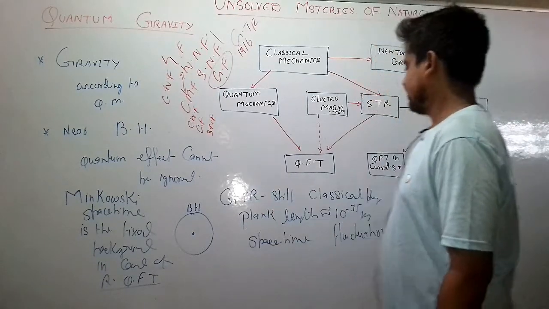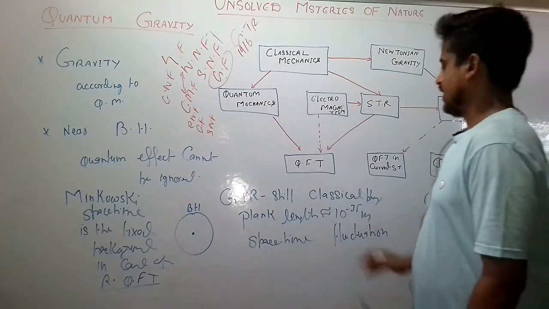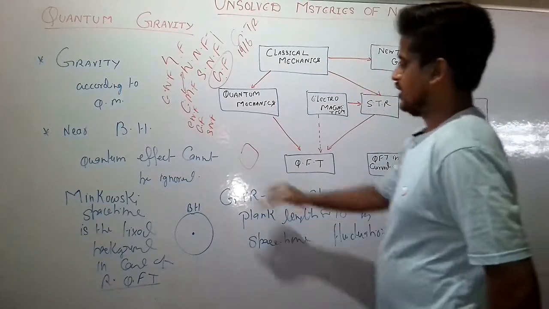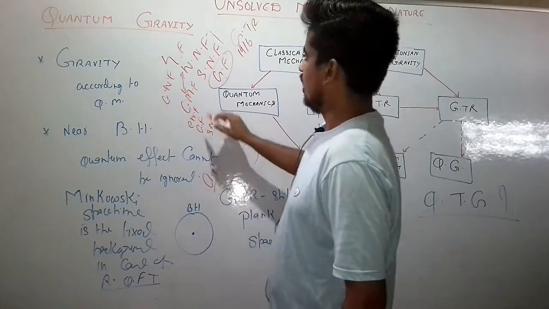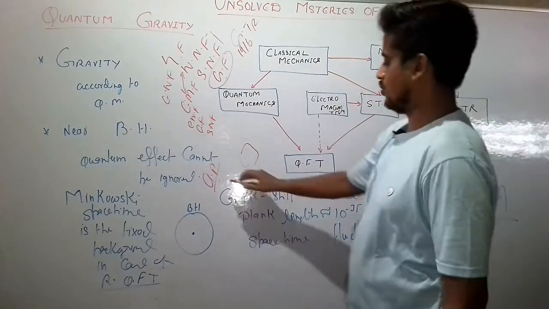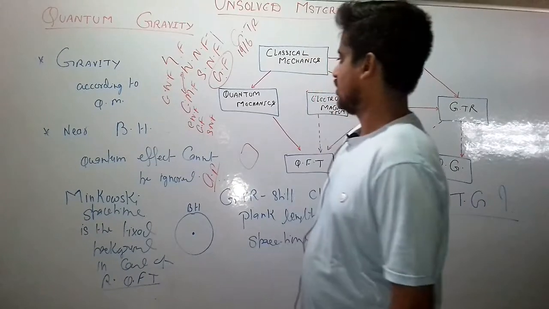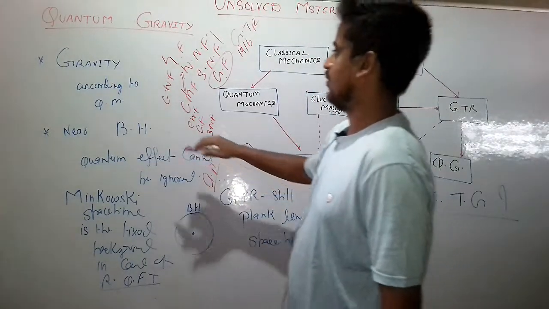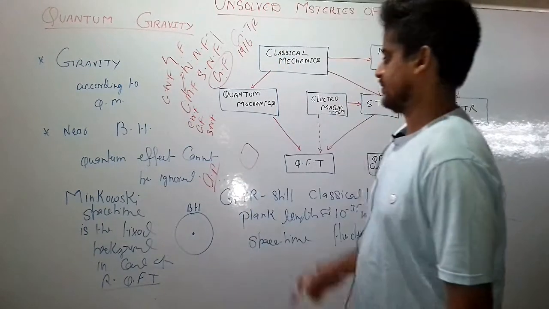General relativity is still a classical physics, compared to the quantum physics, in which quantum mechanics, quantum field theory, quantum chromodynamics, quantum electrodynamics, all these quantum theories have been developed in the framework of quantum mechanical principles.